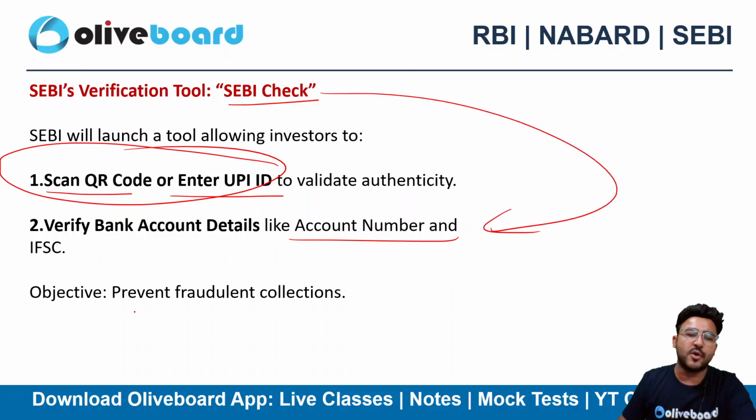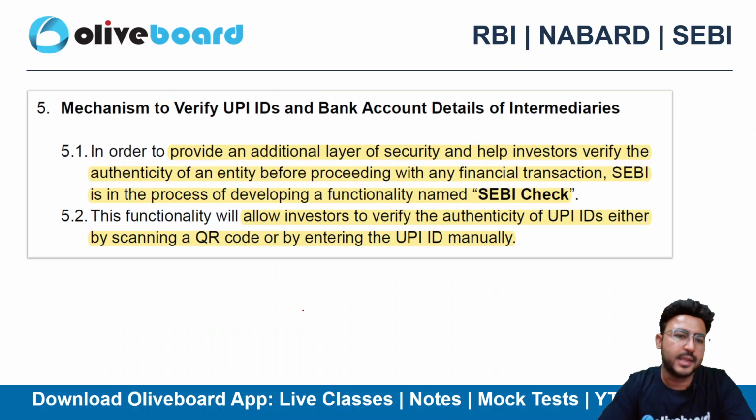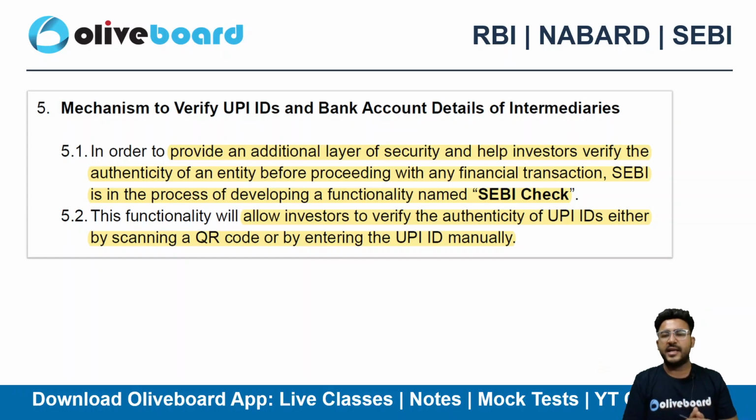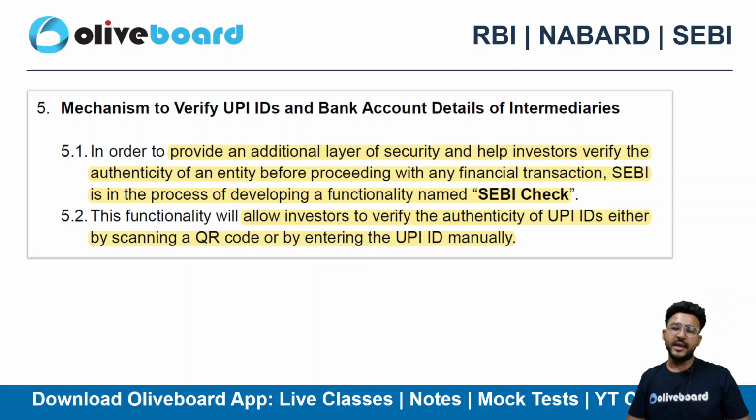The sole purpose of this entire circular is to prevent fraudulent conditions, right? Because UPI has a great amount of penetration and SEBI wants to completely secure the UPI payment process, so that the money coming in via UPI channels to the MIIs or the stockbrokers is safe, right?